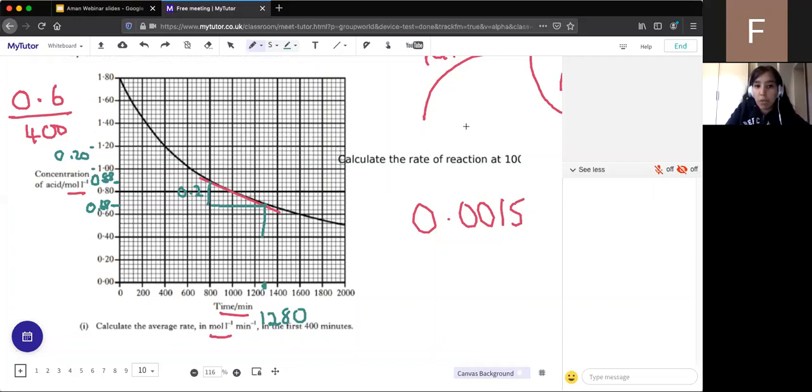We're just checking the question, it's moles over minutes. So again, we don't need to change it into seconds or anything. So what's 0.2 divided by 1,280? Any ideas? You can give it to me in 3 significant figures. Oh, sorry, someone's saying, shouldn't we do it at 480?